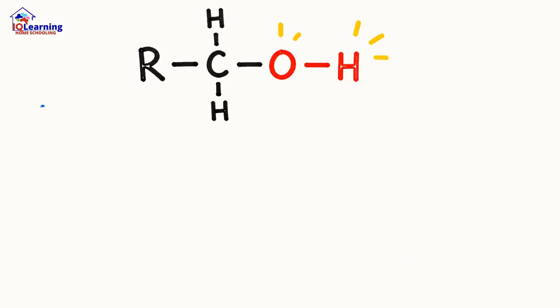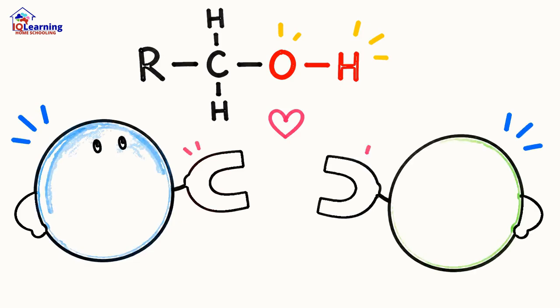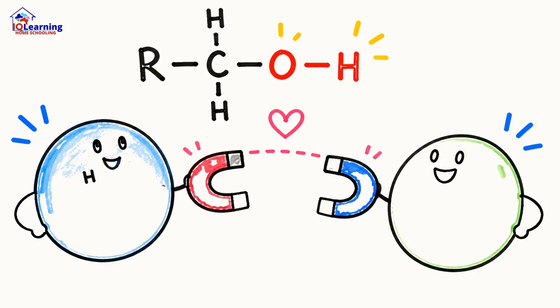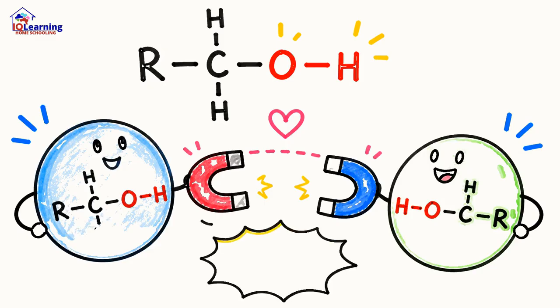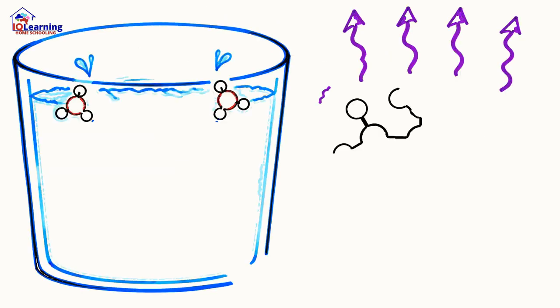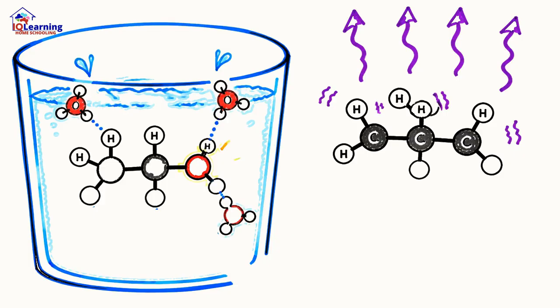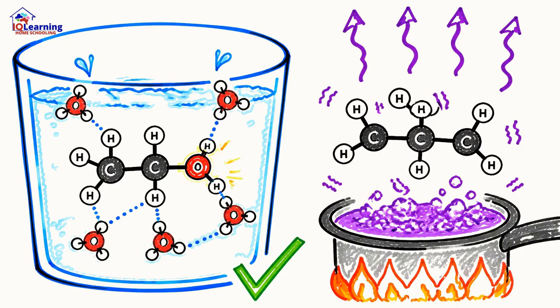Let's meet our first key player, alcohols, defined by their hydroxyl or OH group. This group is a game changer because it allows alcohols to form powerful hydrogen bonds. Think of them as tiny molecular magnets. This attraction is why ethanol dissolves in water and has a much higher boiling point than the simple alkane it came from. You need more energy to pull those magnets apart.